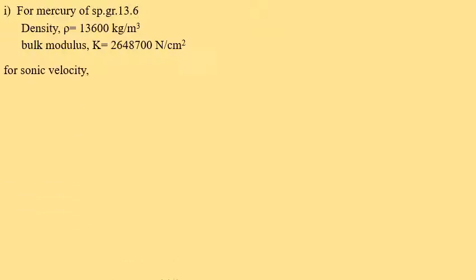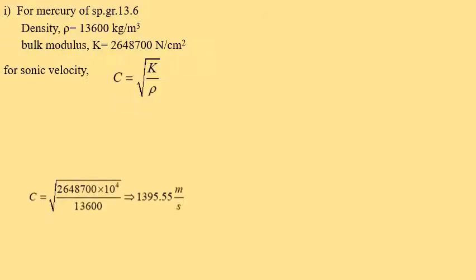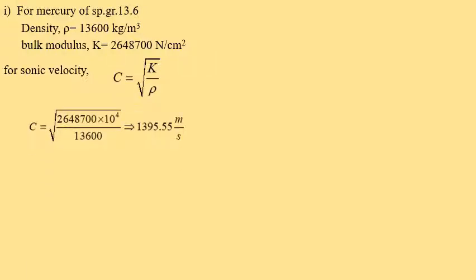Now the expression for sonic velocity becomes C is equal to square root of K by rho. After substituting these values in this expression, we get the sonic velocity equal to 1395.55 meter per second.